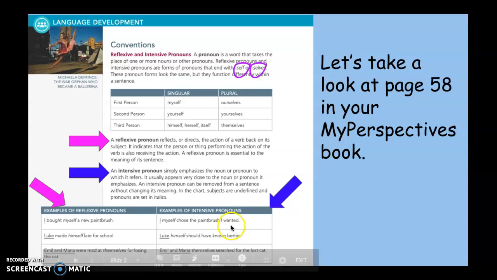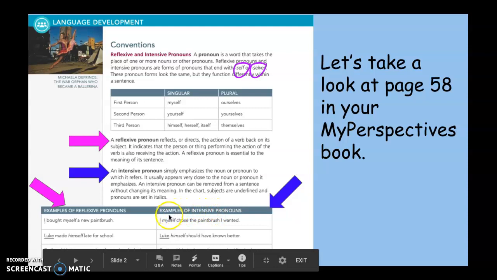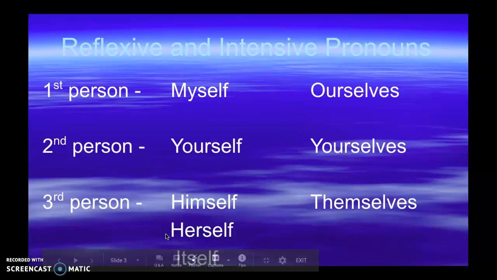And also I want to point out that in the intensive pronouns, they're located right next to the nouns that they're reflecting back to. So reflexive and intensive pronouns, again, the first person, myself, that's singular. Ourselves would be plural. Second person is you, your. So yourself is singular. Yourselves is plural. Third person, himself, herself, itself. But then as a plural, it's themselves.